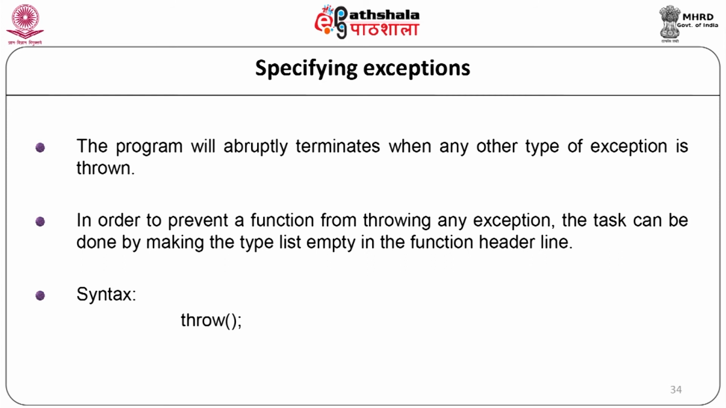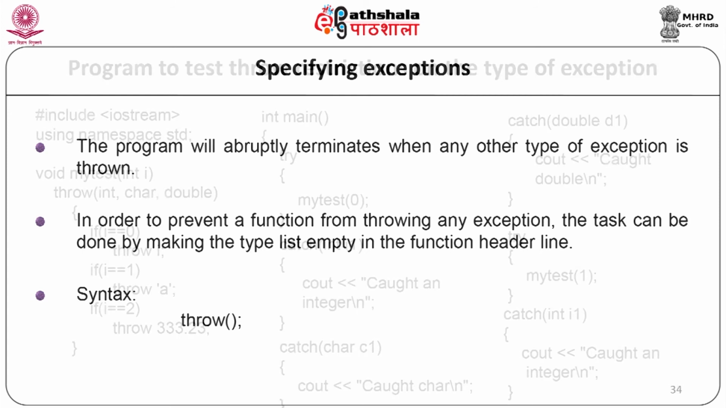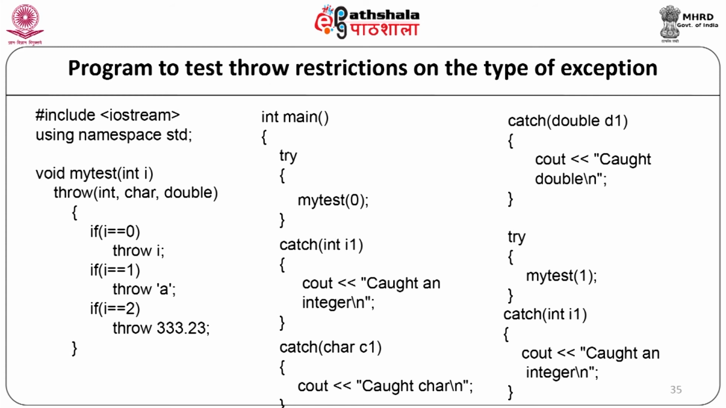In order to prevent a function from throwing any exceptions, this can be done by making the type list empty in the function header line. The syntax is throw followed by opening and closing round brackets. Now, let us see a program to test throw restrictions on the type of exception. #include <iostream>, using namespace std.